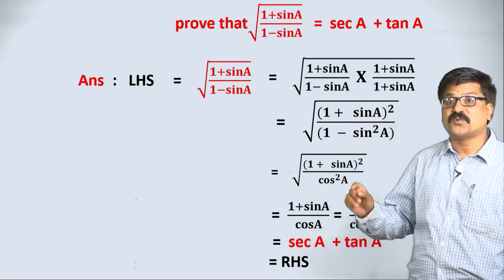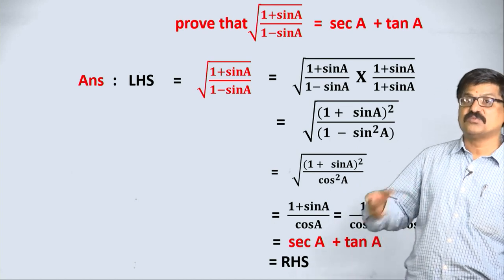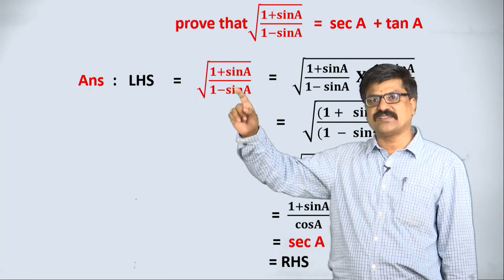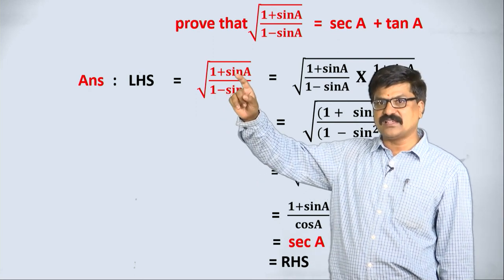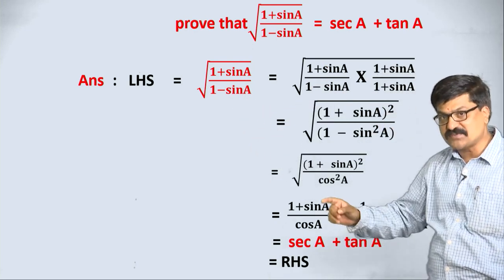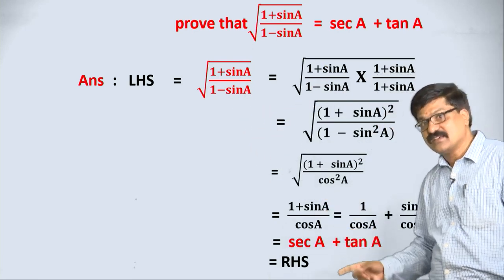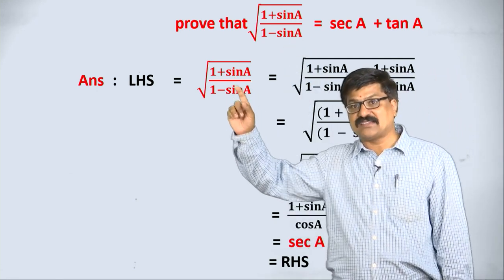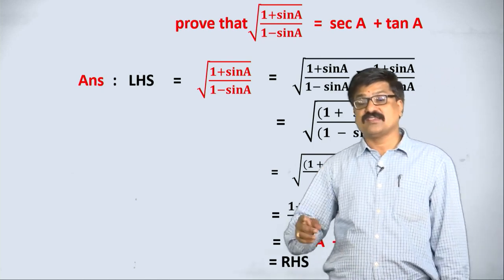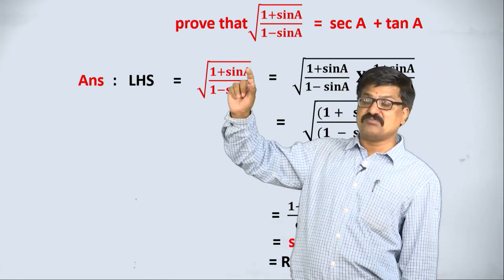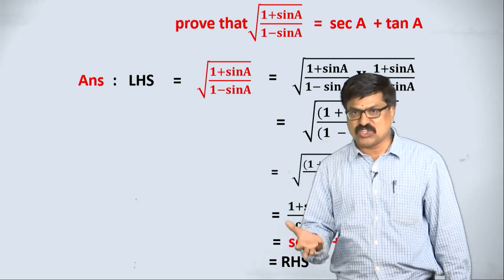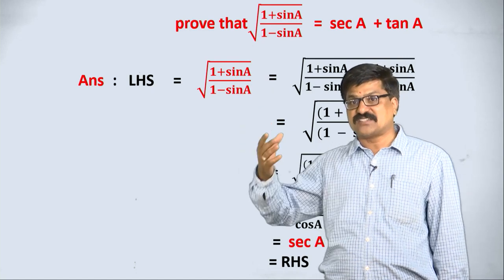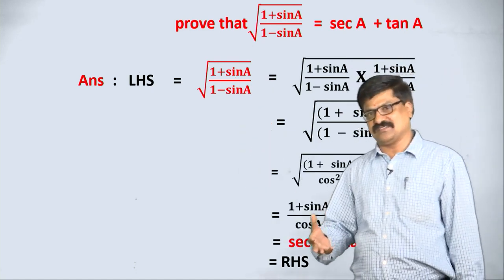Observe, suppose the students want to do one more sum, very simple: change the sign. Here plus is there, make it minus; right here plus, right here minus. Do the same steps, you are getting a different answer, and that becomes a new problem. Suppose you change sin as cos, one more sum like this. By keeping a sum in your mind, if you change sin in numerator or denominator or trigonometric identities, you are getting many more sums.